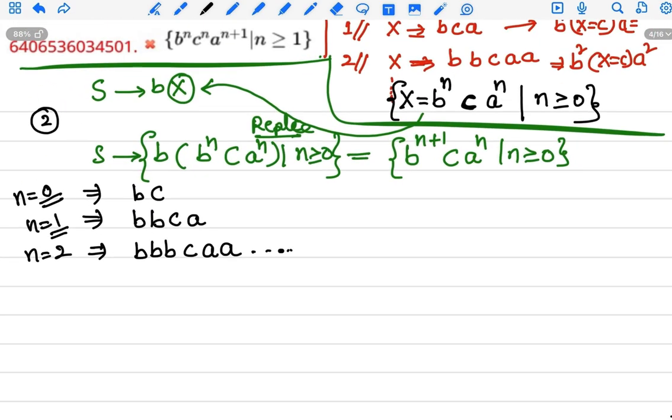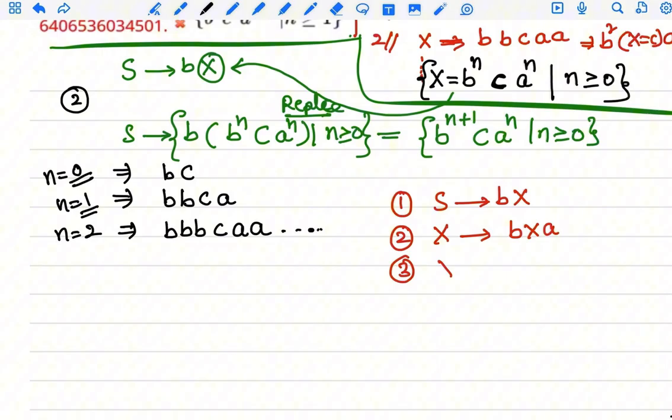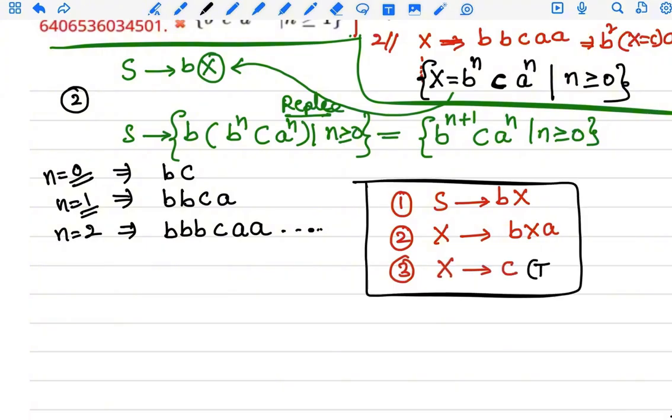There are three conditions: S goes to bX, the second condition is X goes to bXa, and the third condition is X equals c, the terminal condition. The first two are non-terminal conditions. First consider the terminal one and put X equal to c, which gives bca. After this, write the zero times or more times case in general form, and put this value in this form.